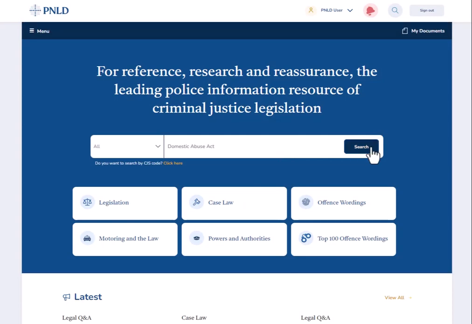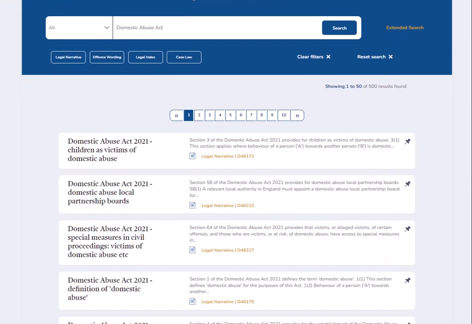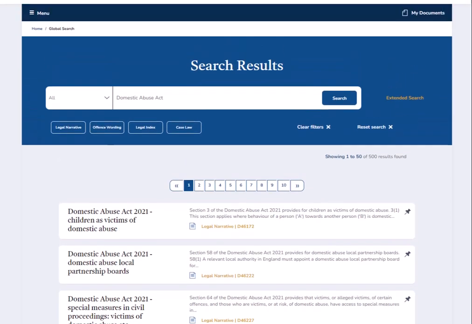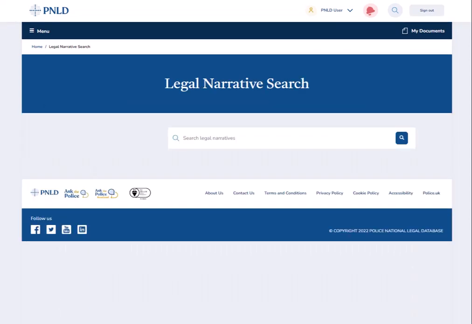There is a type ahead search facility where short and concise terminology will return the best search results. The results page includes a short summary of each document, enabling you to decide whether it is what you are looking for. To narrow down your results, you can apply a document type filter from the drop-down menu to the left of the search.